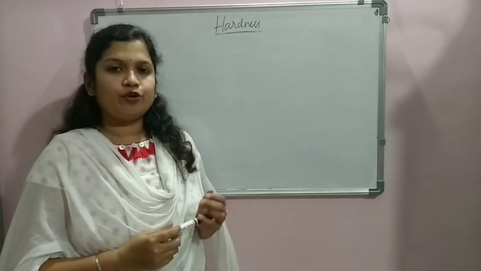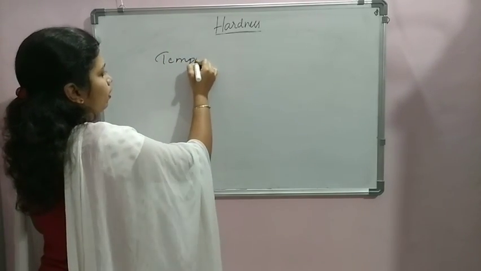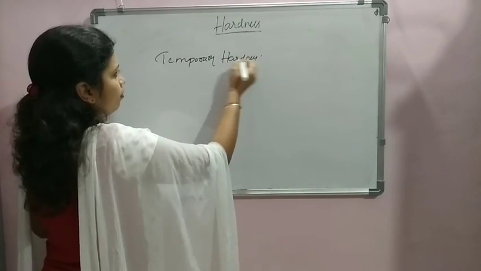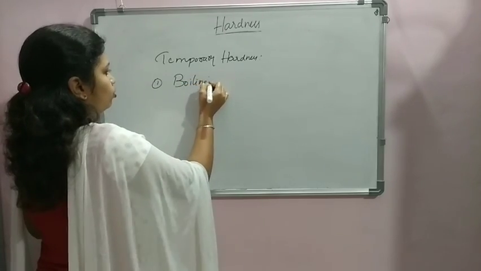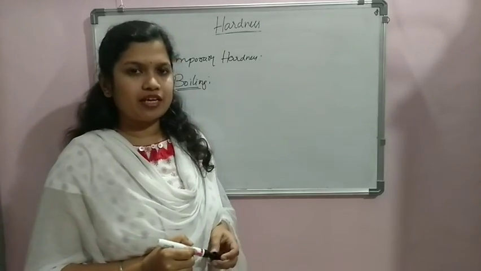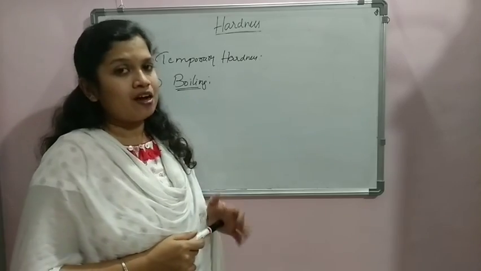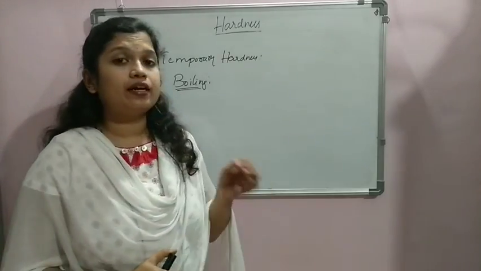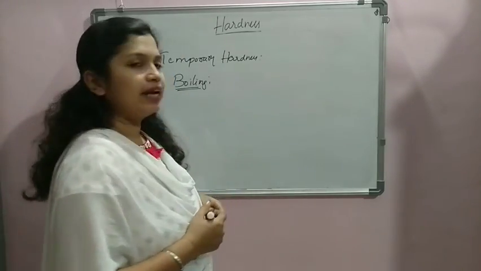The first method we are going to study under the removal of the temporary hardness is the simple method of boiling, that is boiling the water. This is a very basic method. We use it at the house scale also, but generally we do it for the purpose of disinfection, not for the removal of hardness. But we don't know the fact that boiling also has a property to remove the temporary hardness. Let us check how the reaction goes.